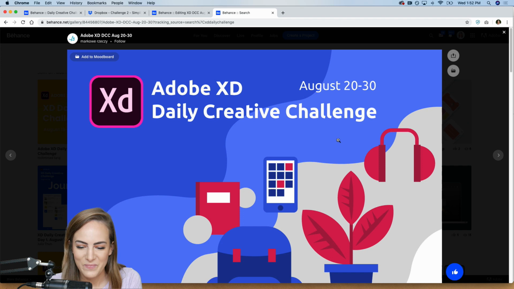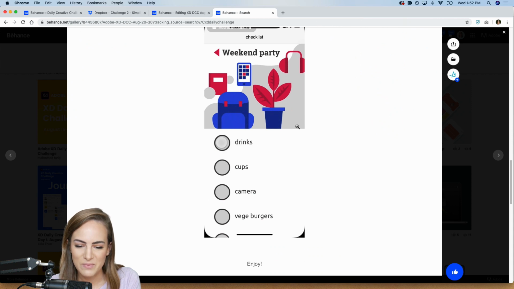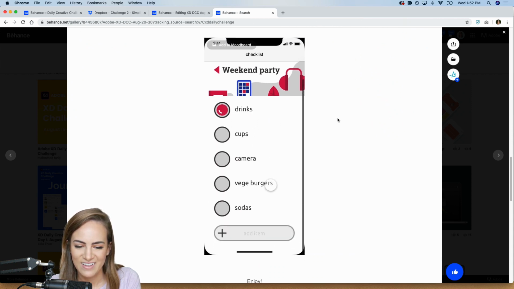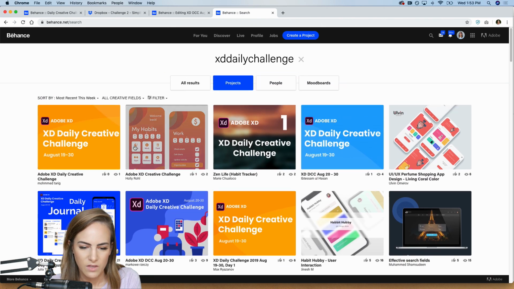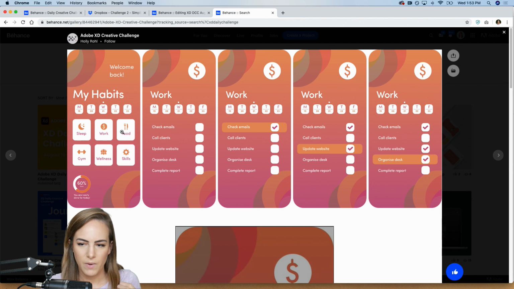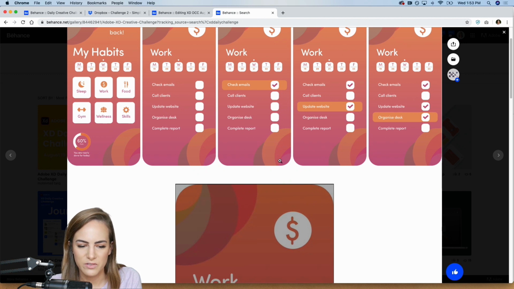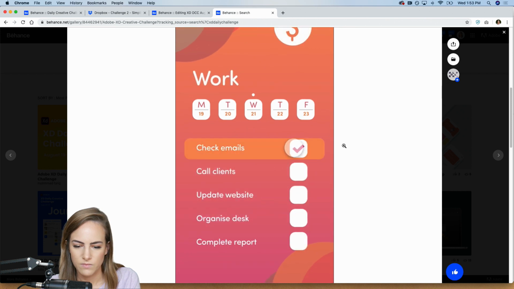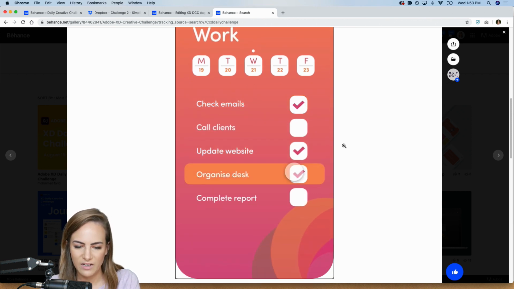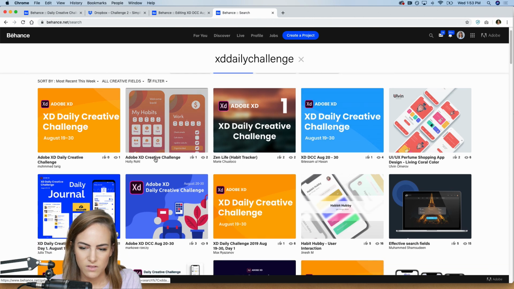This one is really cool. They added their own illustrations and stuff. This is awesome. Ooh, even the prototype. This looks so good. Very cool. Checklist, weekend party. Awesome. Let's look at this one. My habits work. Okay, this is cool. I like the circles sort of in the background. Let's click the prototype and see what goes on. Check your emails, update website, organize desk. Very nice. Let's see what else we got.